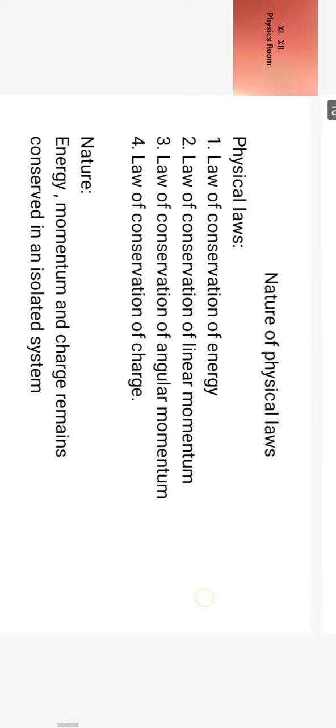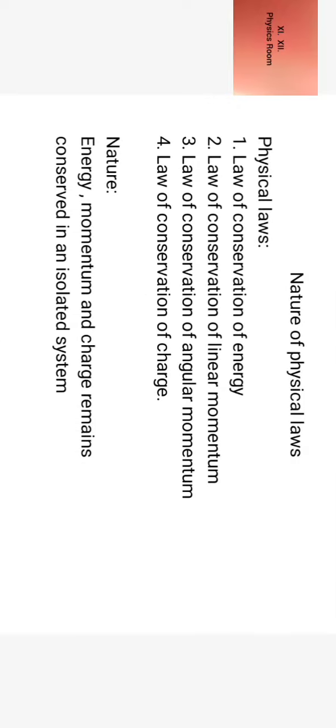Now we come to nature of physical laws. So what is the nature of physical laws? Let us see. What are the physical laws before us today? We have law of conservation of energy, law of conservation of linear momentum, law of conservation of angular momentum, and law of conservation of charge.